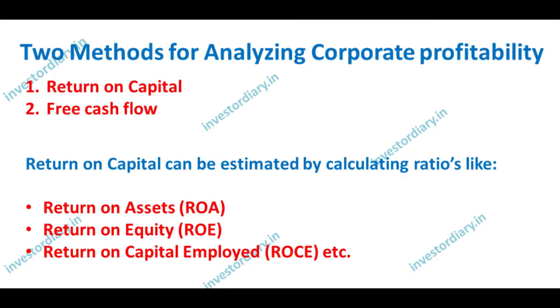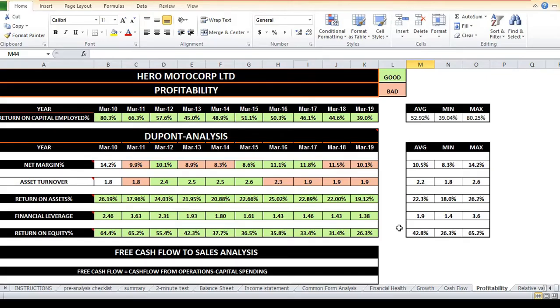In this video, I'll explain two methods for analyzing corporate profitability. One is the return on capital method, the other is the free cash flow method. Let's start with return on capital. Return on capital can be estimated by calculating ratios like return on assets, return on equity, return on capital employed, etc. This is the Excel spreadsheet I use to analyze the profitability of a company.